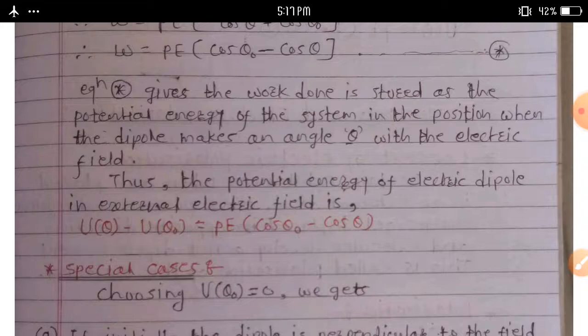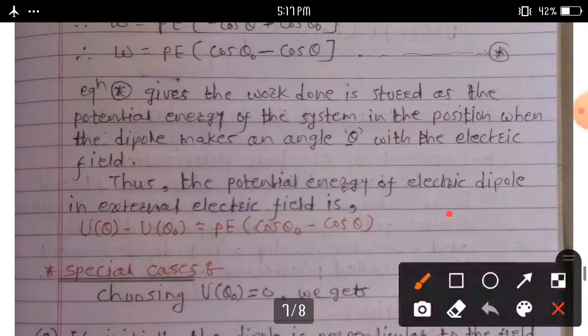Thus, the potential energy of an electrical dipole in an external electric field is U of theta minus U of theta 0 is equal to PE into cos theta 0 minus cos theta.